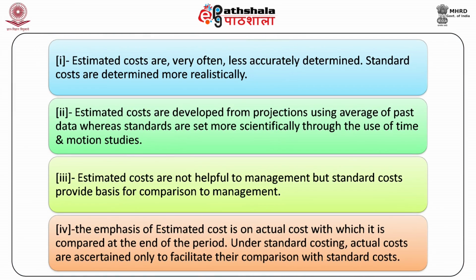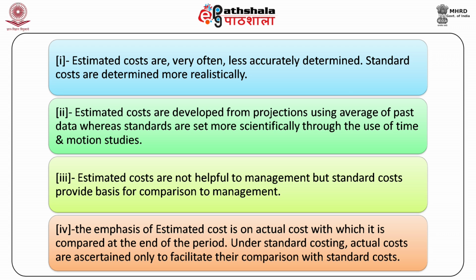Number 1. Estimated costs are very often less accurately determined. Standard costs are determined more realistically. 2. Estimated costs are developed from projections using average of past data, whereas standards are set more scientifically through the use of time and motion studies. 3.